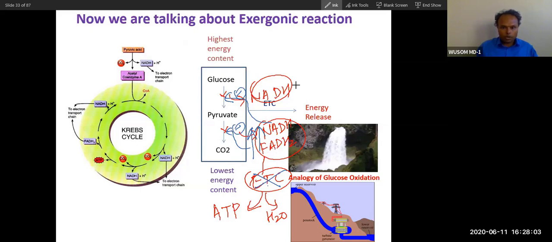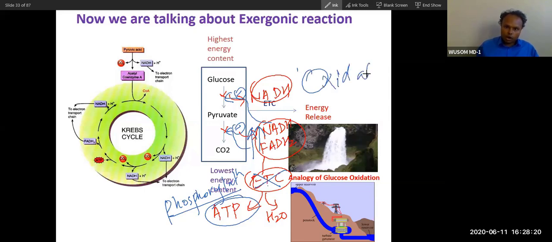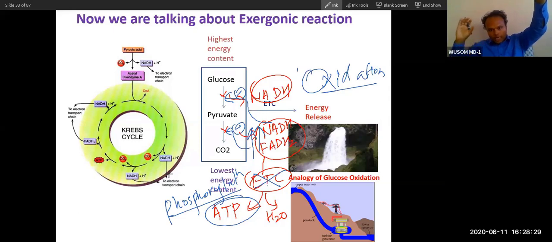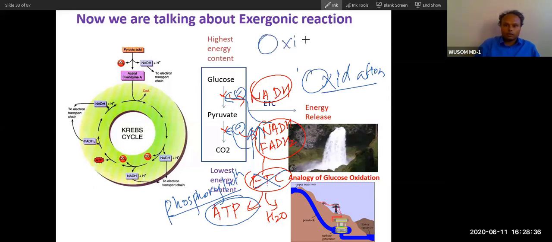These are oxidation processes, and this is the electron transport chain. Here in the electron transport chain, phosphorylation happens, and this phosphorylation is coupled with the oxidation process. That is why the combined whole reaction, from glucose to production of CO2 and then conversion of NADH to ATP, is called oxidative phosphorylation.